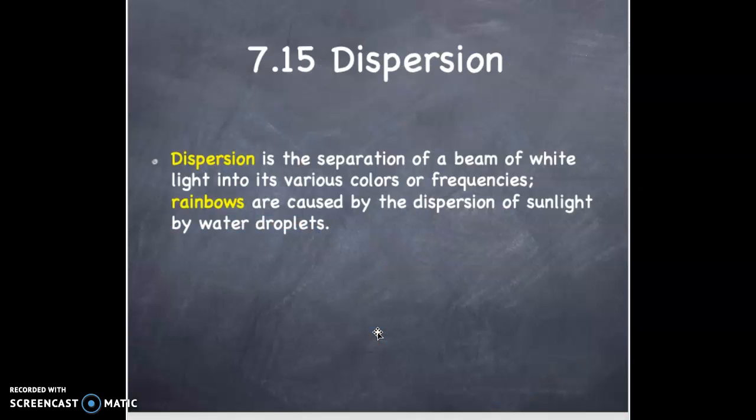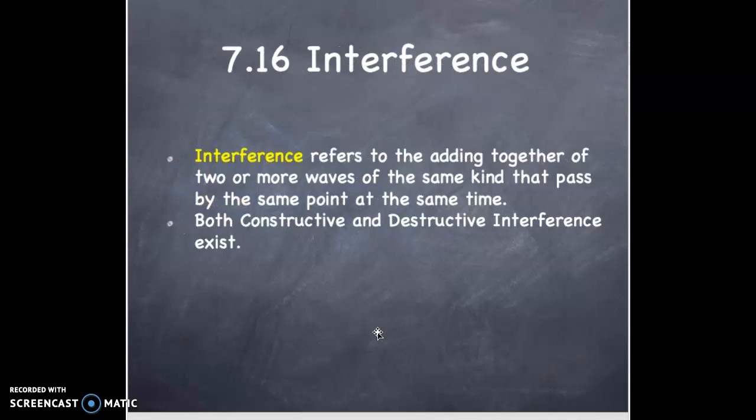Dispersion is the separation of a beam of white light into its various colors or frequencies. Rainbows are caused by the dispersion of sunlight by water droplets. Interference is another property that waves have that particles do not have. Interference refers to the adding together of two or more waves of the same kind that pass by the same point at the same time. Both constructive and destructive interference exist.